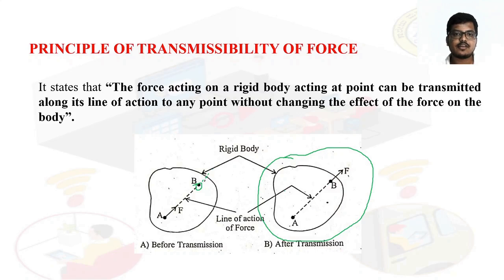So this is called the principle of transmissibility of forces. That is, the force can be transferred from one point to another point in a rigid body in the same line of action without changing the effect of the force on the body.